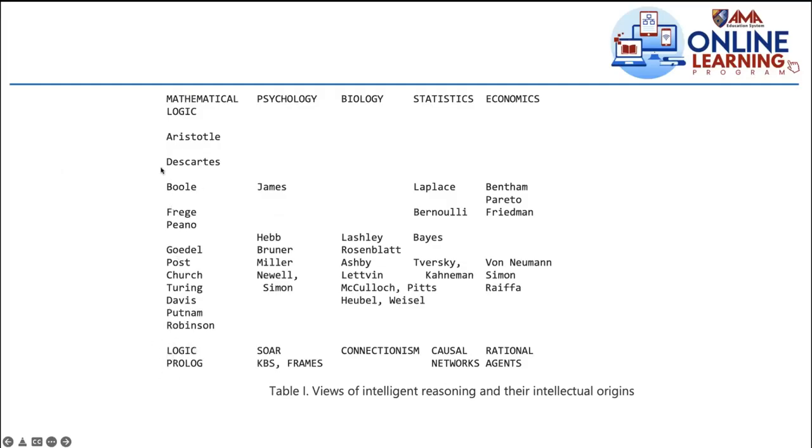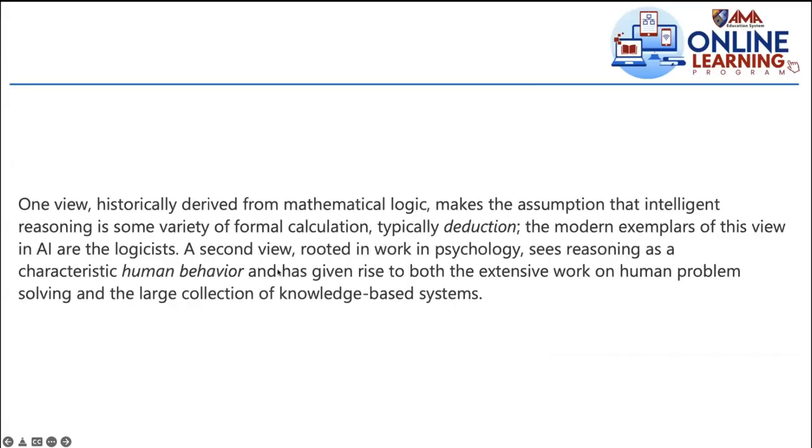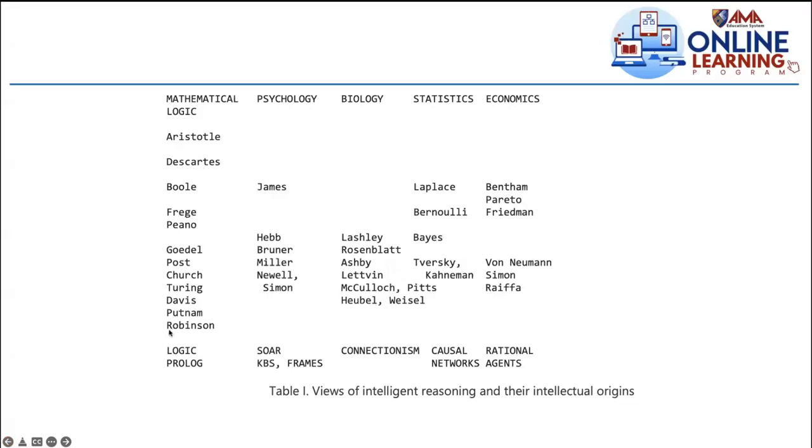Okay, and these are the people behind this, or the intellectuals behind this view of intelligent reasoning from this field. And then we have the psychology, biology, statistics, economics, and I think discussed in the following slides. One view historically derived from mathematical logic in the first column makes the assumption that intelligent reasoning is some variety of formal calculation. So how do you put this in your machine if that's what you want to put in your machine? If that's the one related to the task at hand, is it mathematical logic, psychology, biology, statistics, economics? As a developer, you'll be the one to decide that.